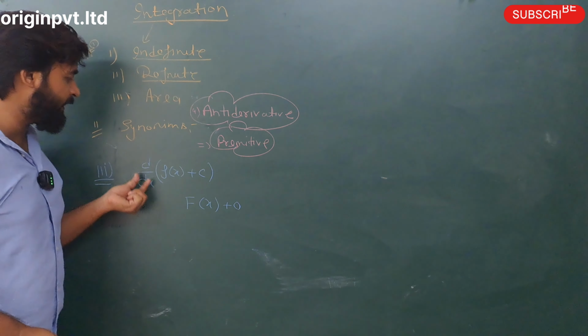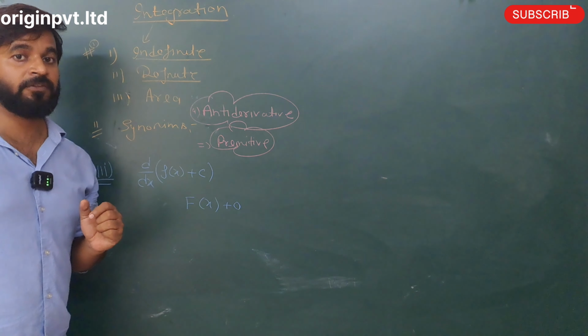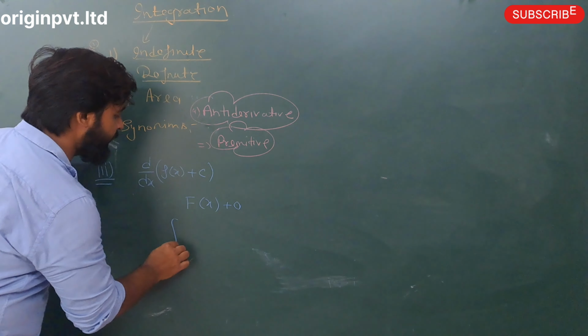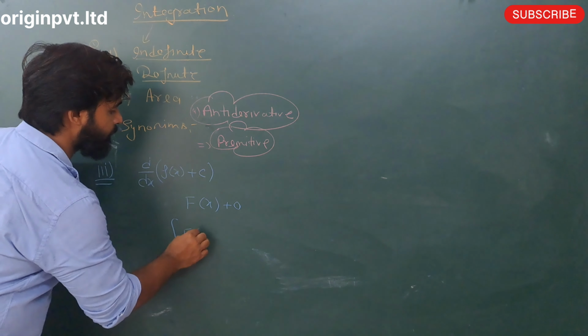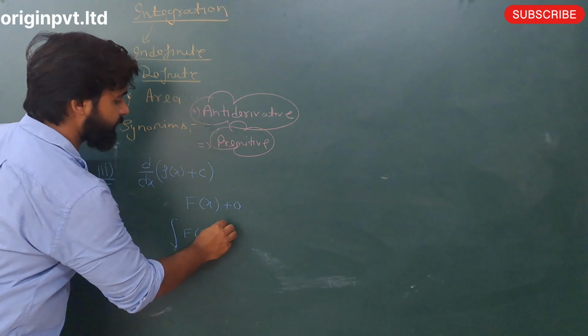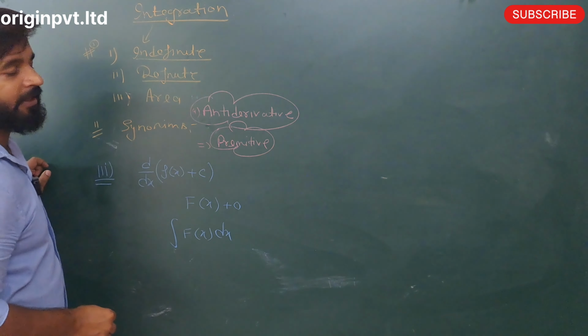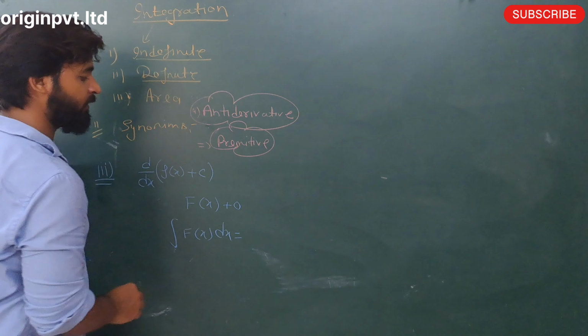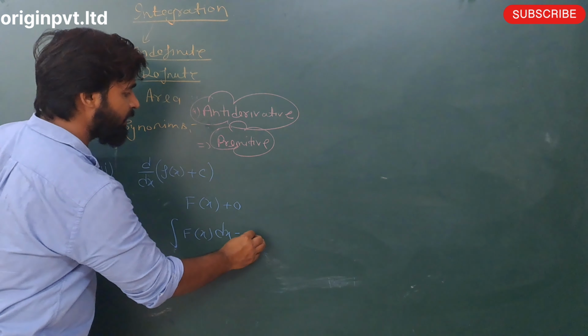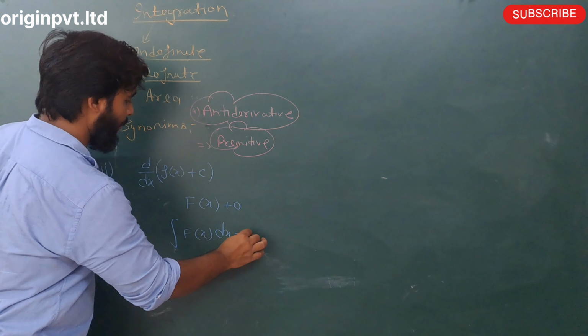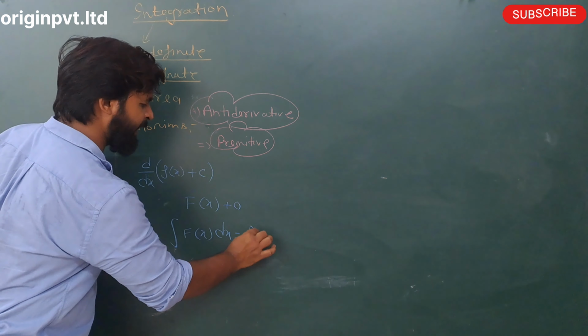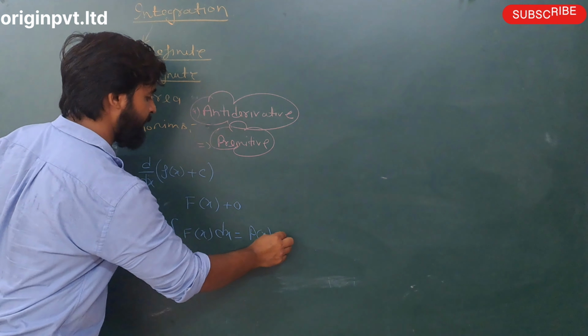So dy/dx of f(x) plus c is f(x). Now integrate f(x) dx. When you integrate this, you get the answer f(x) plus c.